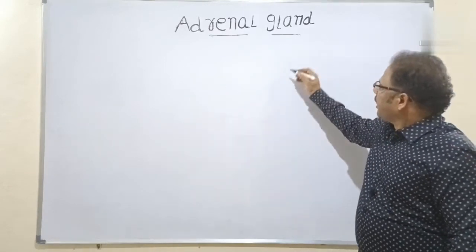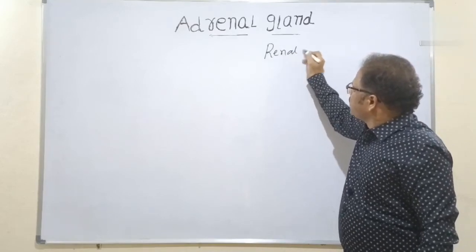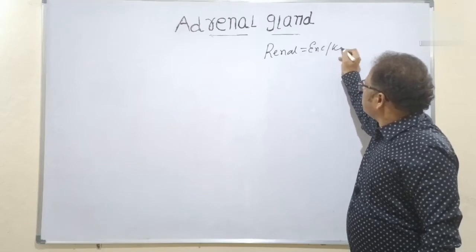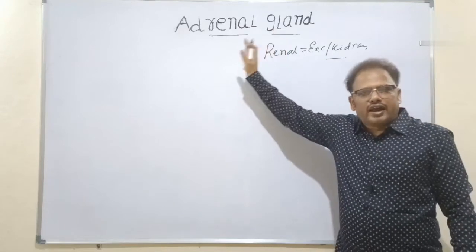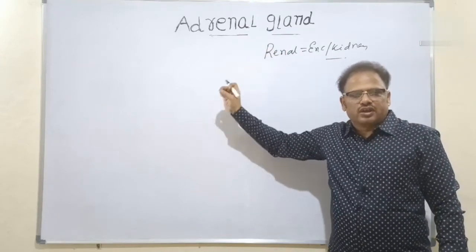Okay, adrenal gland. As the name indicates, renal means related to the excretory system or kidney. So the adrenal gland is an endocrine gland which is associated with the kidneys.